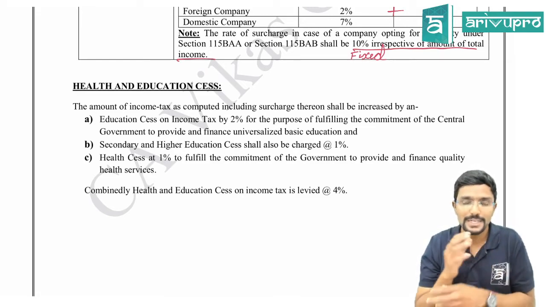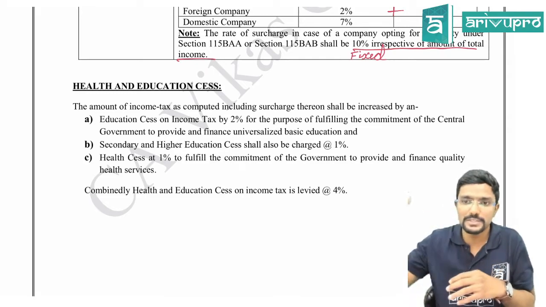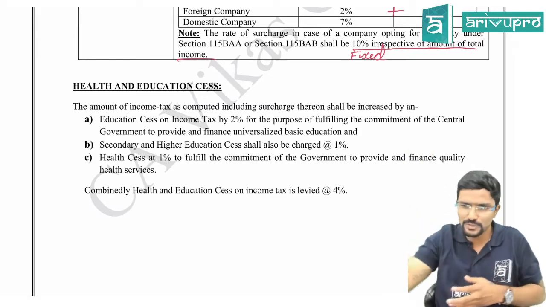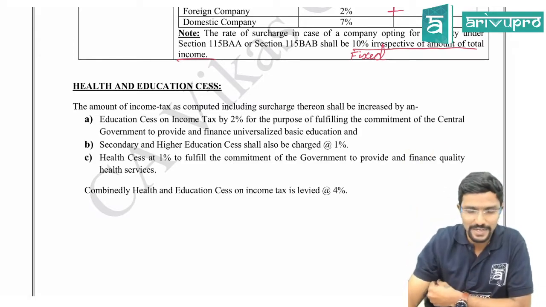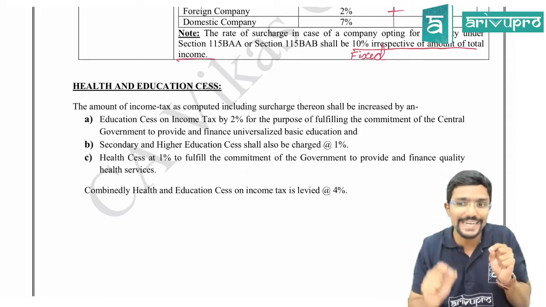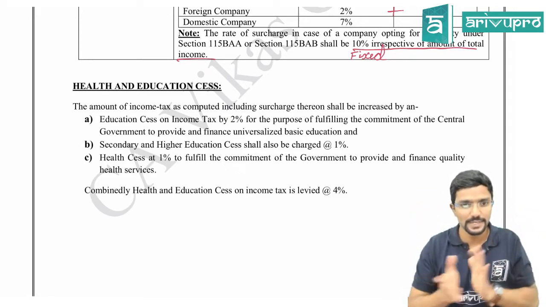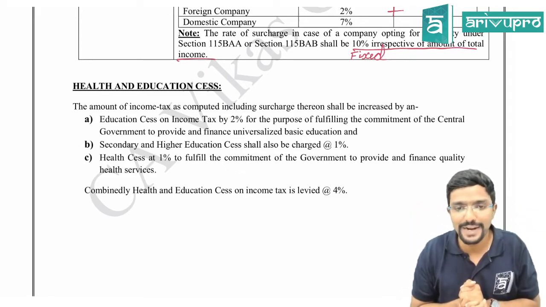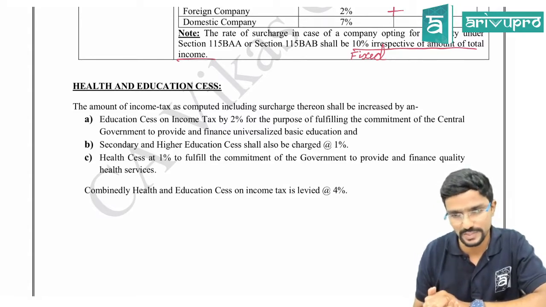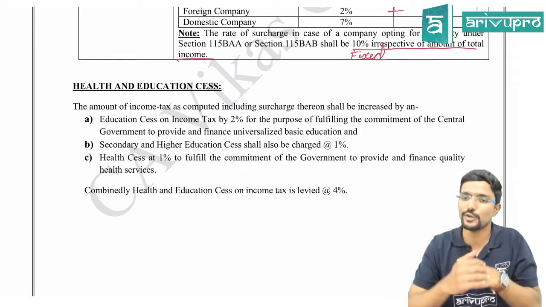Okay, there is no restriction that only this amount should be used for that purpose. Obviously they can use other amount also, whatever income tax surcharge they are collecting, they will use this amount also when required. But this 1% whatever they are collecting should be mandatorily used for health purpose, not for anything else. Agree? Combinedly, health and education cess on income tax is levied at 4%. If surcharge is applicable, income tax plus surcharge on that 4%.